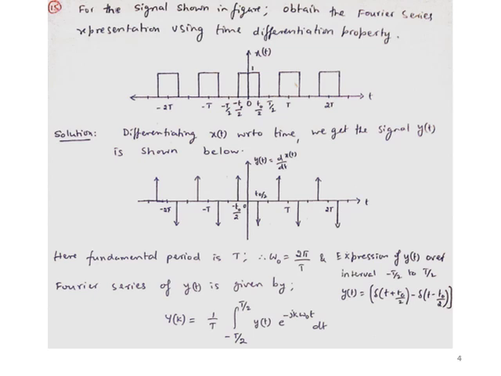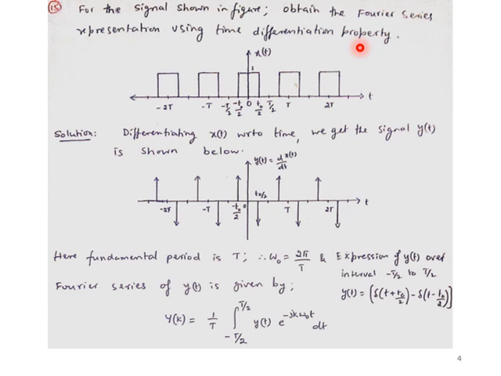Moving on to the next problem, now we are receiving a rectangular function. This is a slightly different function and a different kind of problem, which is also going to be very important. By using a property, I have to find the Fourier series coefficient. For a given signal shown in the figure, obtain the Fourier series representation using the time differentiation property. So I have to use the time differentiation property and solve.